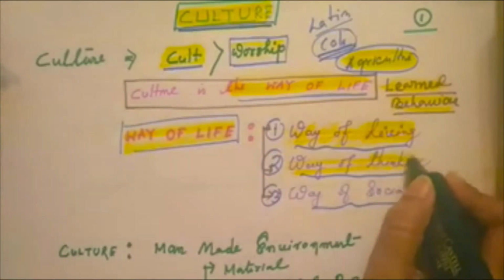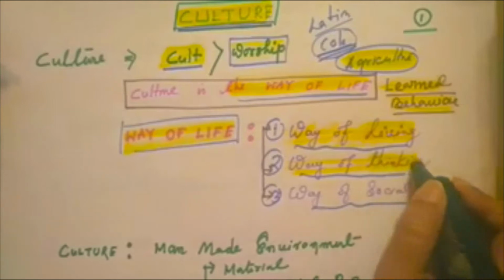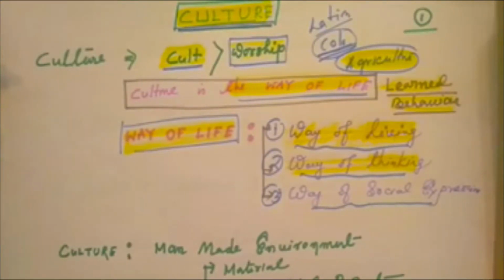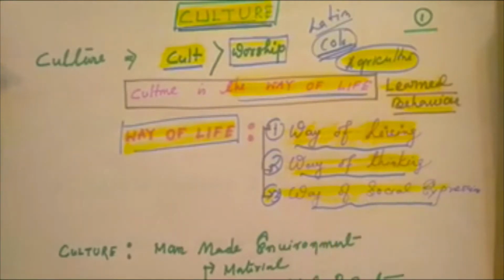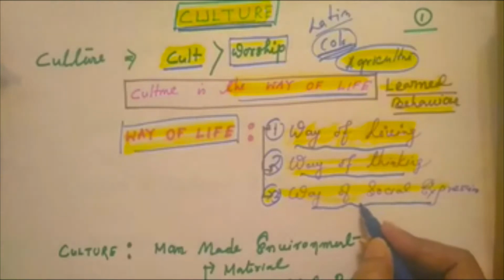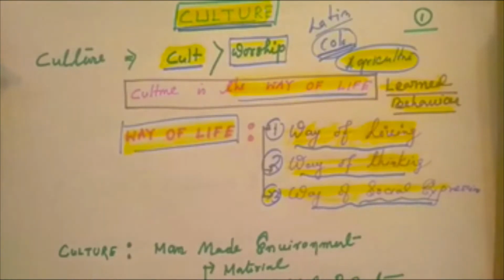Next one is the way of thinking. Way of thinking includes the philosophy, religious behavior, and the principle life attitudes of human beings. Those are the examples of way of thinking. And third one is the way of social expression. Human being is a political animal. Human being is a social animal. So literature, language, lyric, all are the examples of social expression.